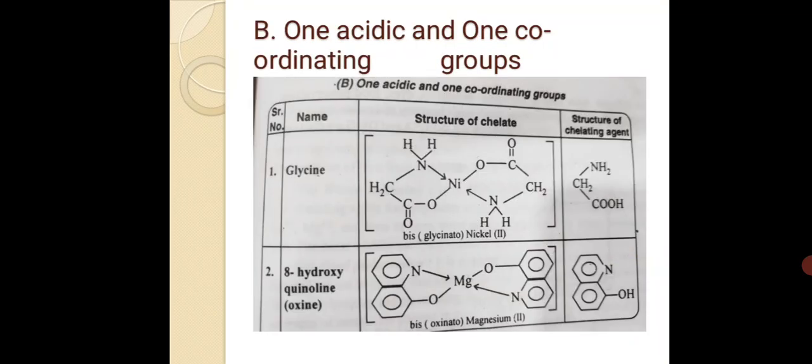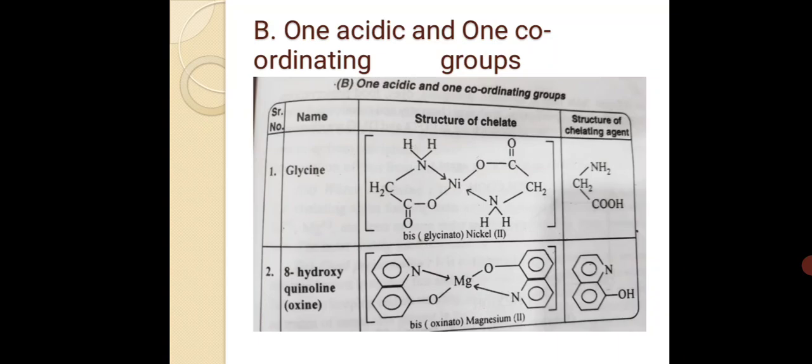Then type B, one acidic and one coordinating group. Glycine: structure of chelate, bis-glycinato-nickel second. Here nickel is the central metal atom and the ligands are around it. Then the structure of the chelating agent is shown in the chart.